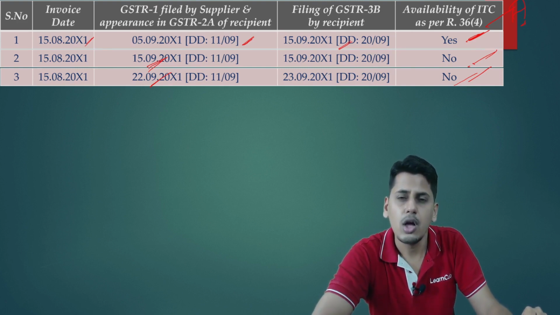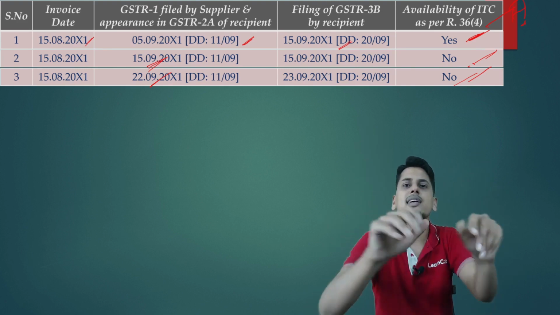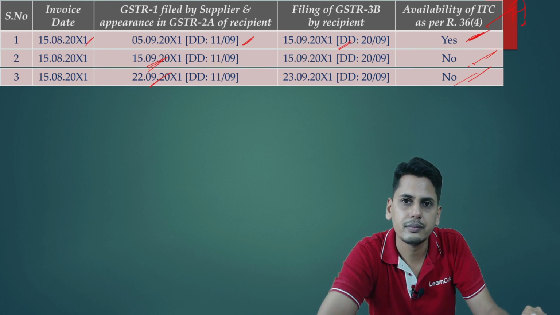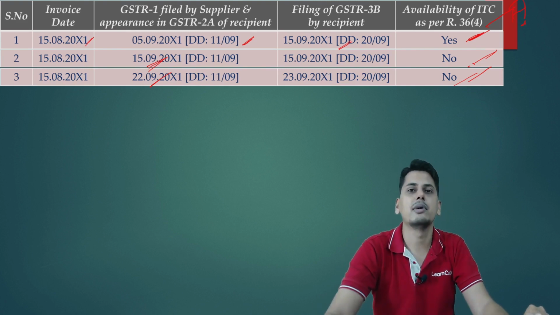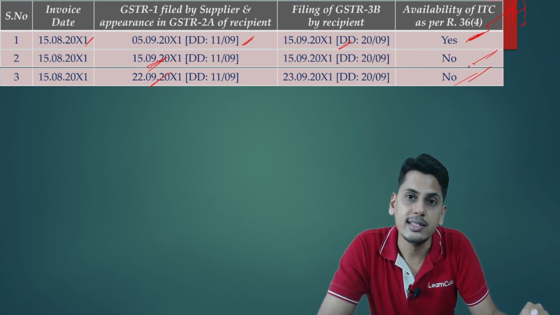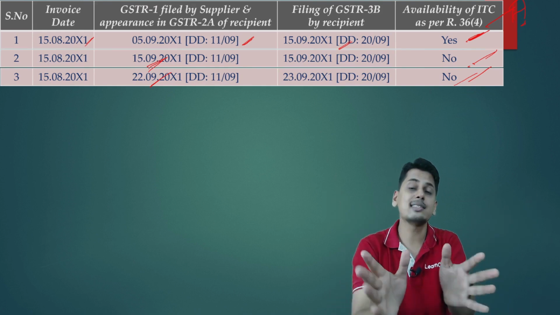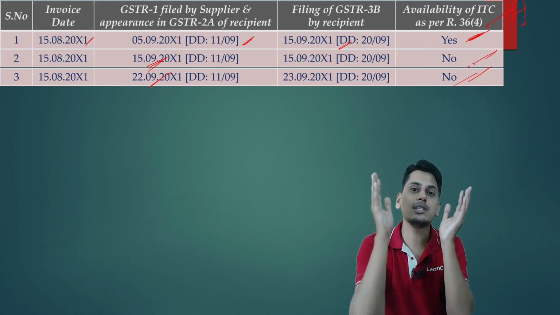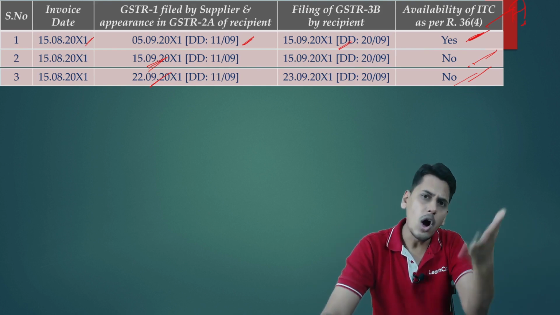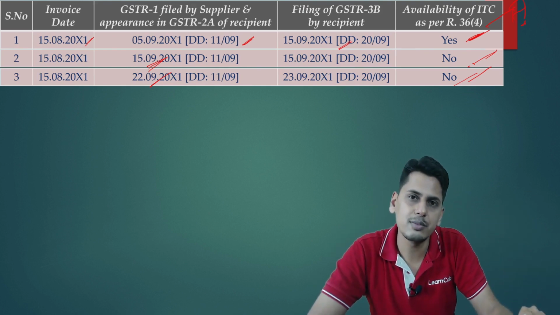What is the due date of August month? 11th September. On 11th September, you download the GSTR 2A from the portal. And on 11th September, whatever details are appearing in your GSTR 2A, all of them have filed the returns before the due date.